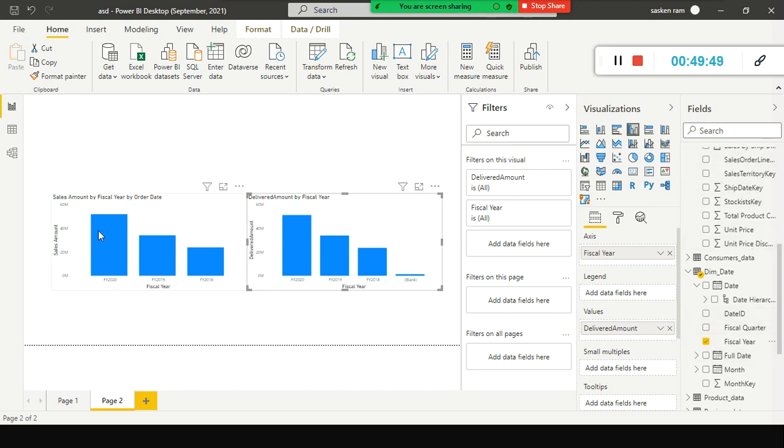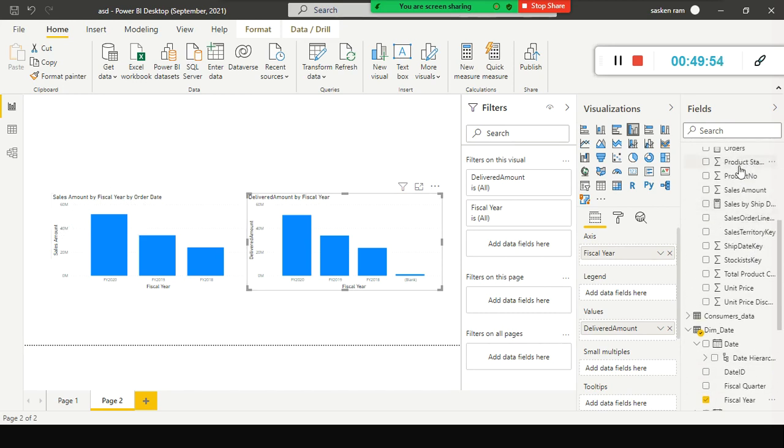See, instead of creating an active relationship between the date key and date ID and order date key, I would have created the relationship between ship date to get this one, right? But my manager needs both. Look here, we are getting both. These two are different now, right? These two are different.